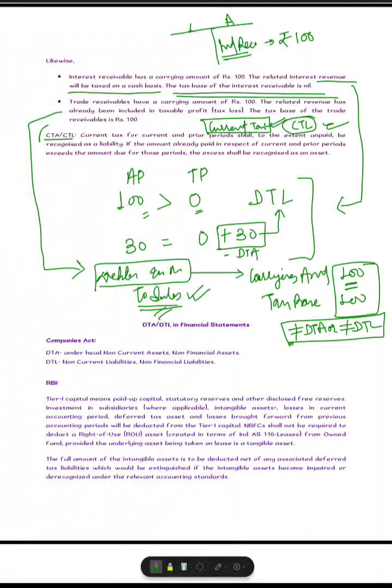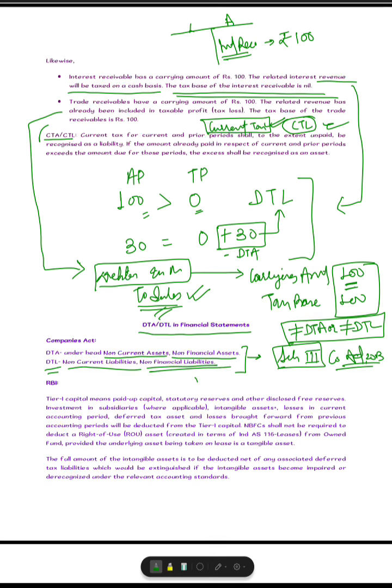So in the books of accounts, where are these deferred tax assets and liabilities shown? Deferred tax asset is shown under the head non-current asset. If it is an NBFC or financial institution, then it will be shown in non-financial asset as per Schedule 3 of the Companies Act 2013. Whereas the liability will be shown under non-current liabilities, or if it is an NBFC or financial institution, then it will be shown under non-financial liabilities.